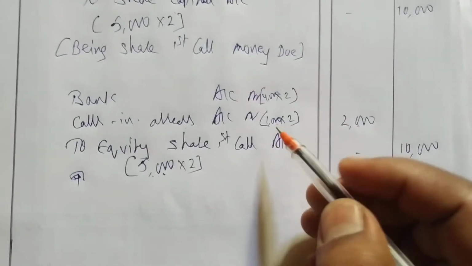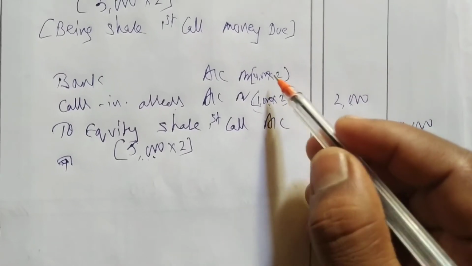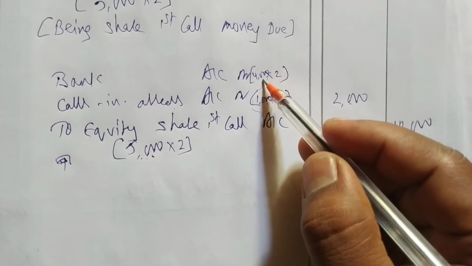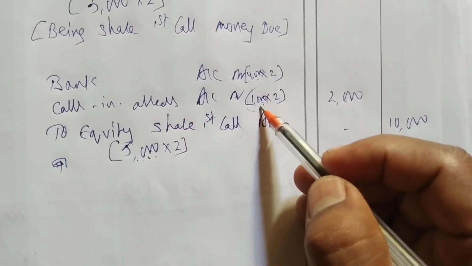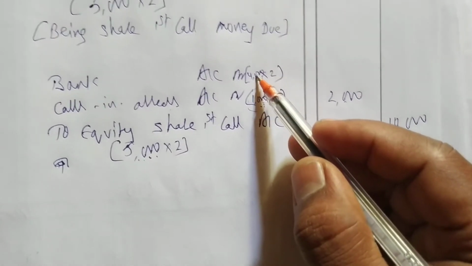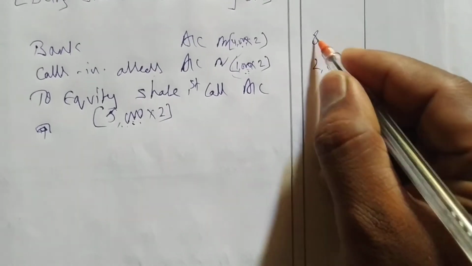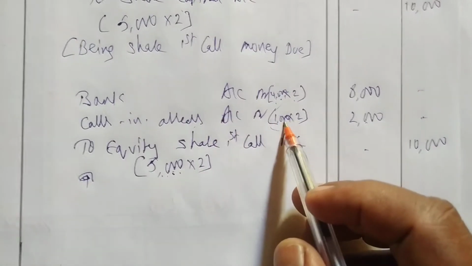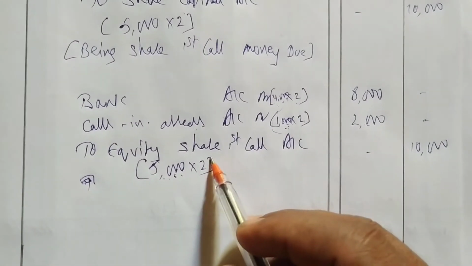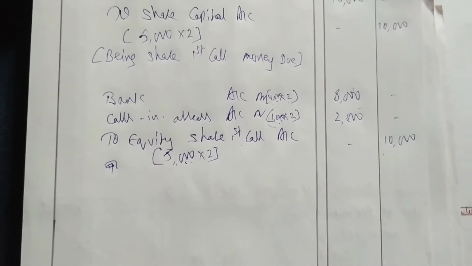In the exam, he'll give you the information of the shares on which the share money is not received. He'll not tell you on how many shares we have received money. So you have to write like this: how many shares do we have to receive money on? 5,000. How many have we not received? 1,000. How many have we received? 4,000, because 5,000 minus 1,000 is 4,000. So 4,000 into 2 is 8,000. We received 8,000 and did not receive 2,000, that's calls in arrears.